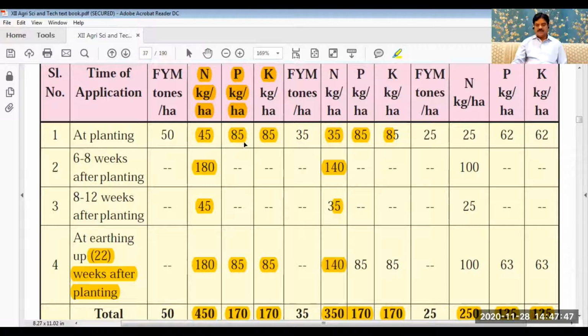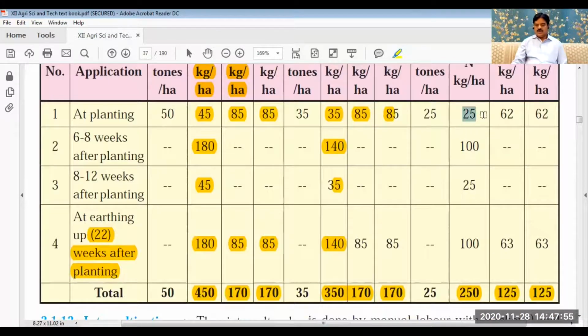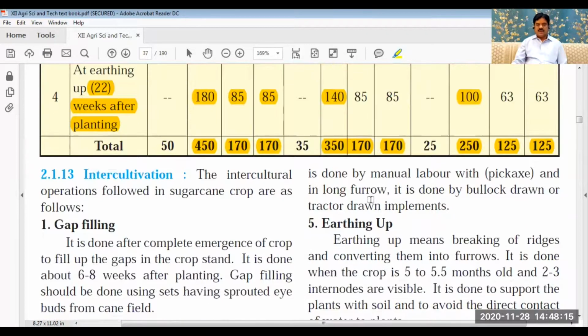Again, the P and K doses are the same as in adsali. In seasonal or suru, 25, 62, 62 at the time of planting, again 100 after 8 weeks, 25 after 12 weeks, and 100 after 22 weeks, with phosphorus in 2 doses and potash in 2 doses. Likewise, we have to remember the doses.